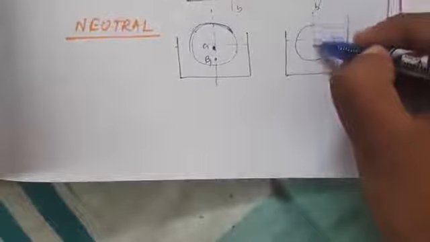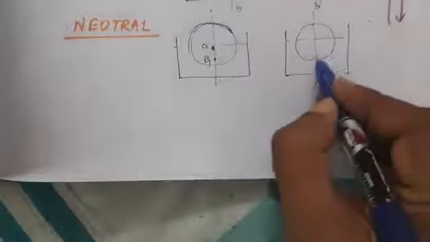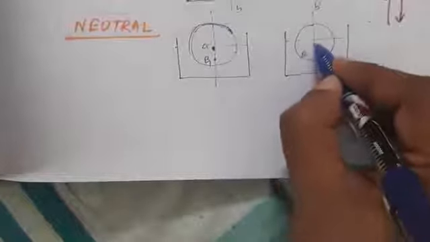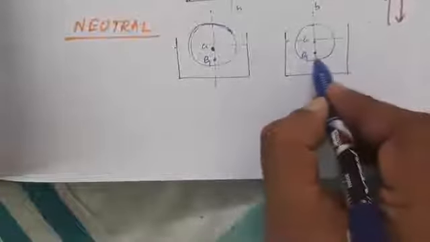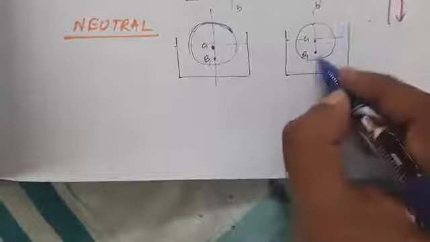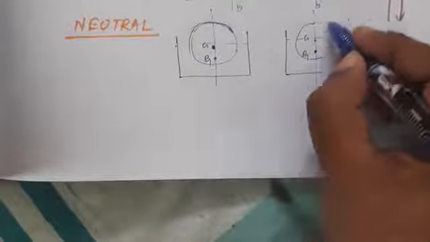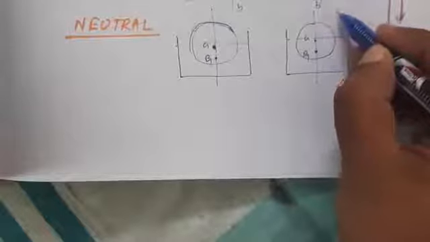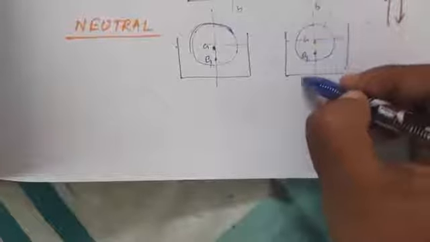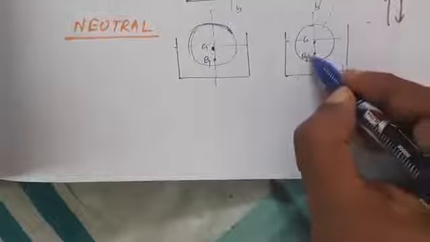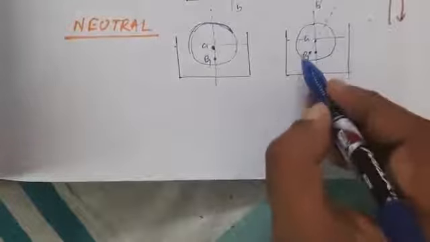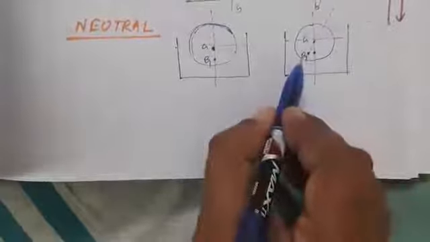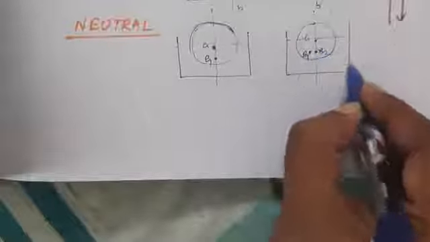So if the sphere was like this, the original line was like this. Now the position of the center of buoyancy, let us suppose it shifted in this fashion. This was the original position of B1 and this is B2.